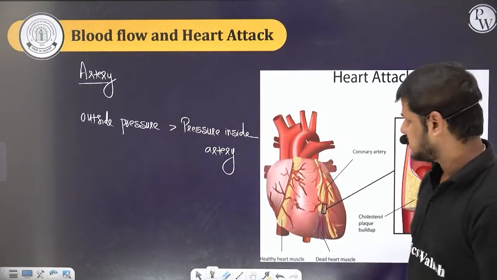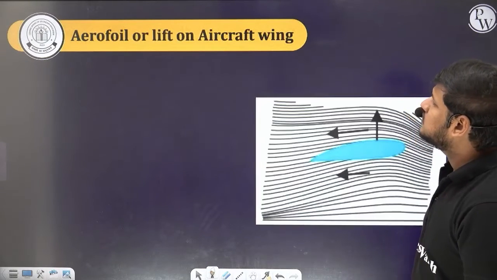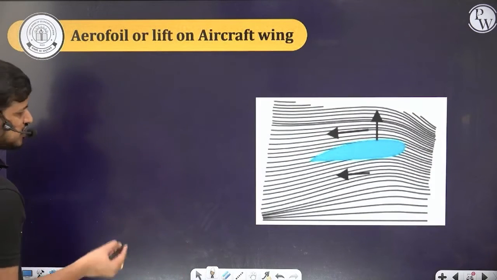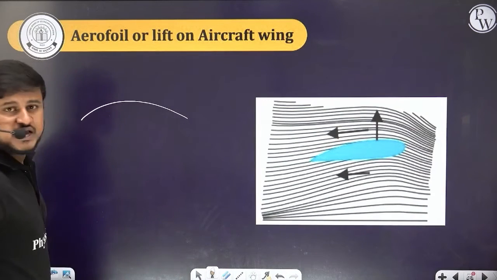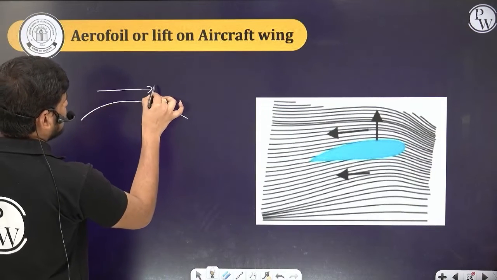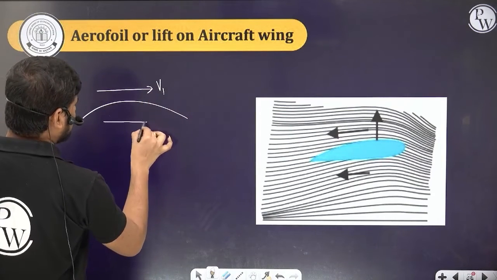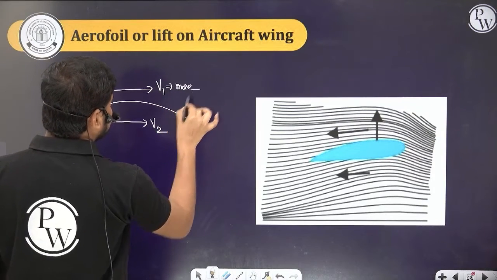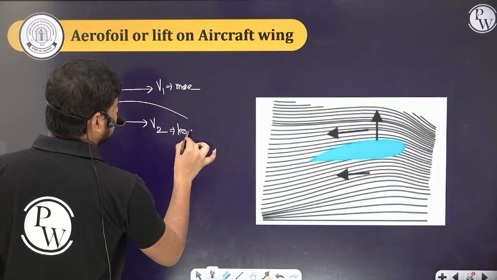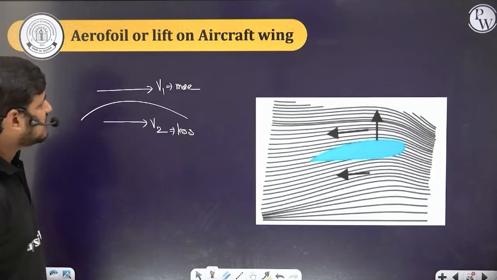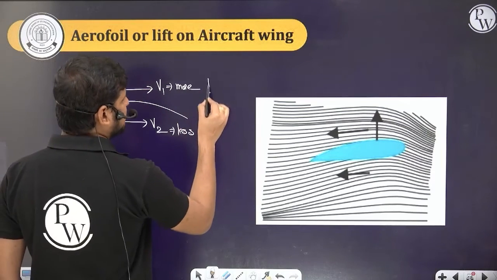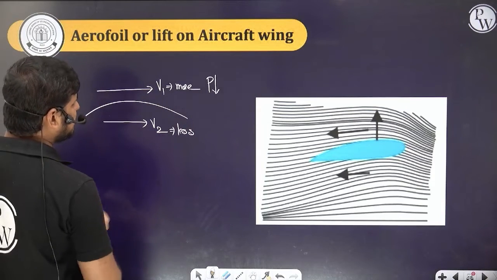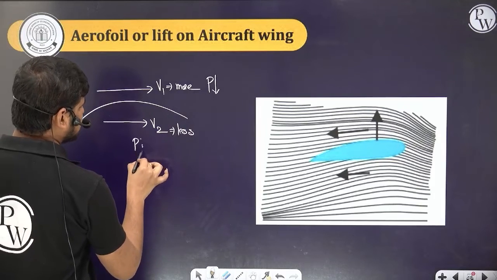Done, guys? Chalo. Good. So now, the aerofoil or lift on an aircraft wing. This we already discussed. So consider this is an aeroplane wing. At the top the velocity is v1, at the bottom the velocity is v2. This velocity is more and this velocity is less. At the top of the aeroplane wing, the velocity is more, so that means the pressure is less. And at the bottom of the aeroplane wing, the velocity is less, so the pressure will be more.